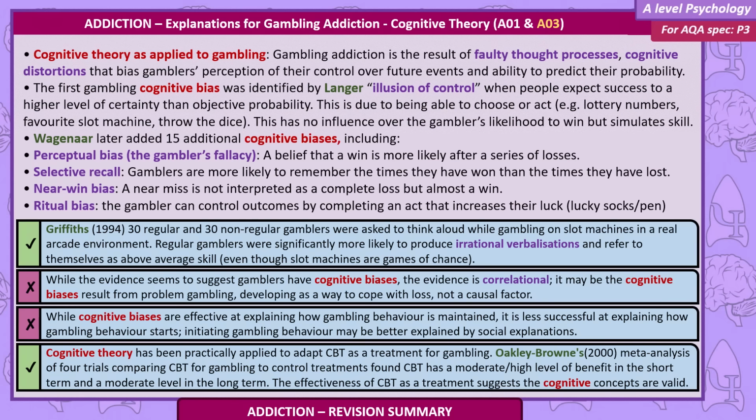Cognitive theory has been practically applied to adapt CBT as a treatment for gambling. Oakley-Brown's 2000 meta-analysis of 4 trials comparing CBT for gambling to control treatments found CBT has a moderate to high level of benefit in the short term and a moderate level in the long term. The effectiveness of CBT as a treatment suggests the cognitive concepts are valid.